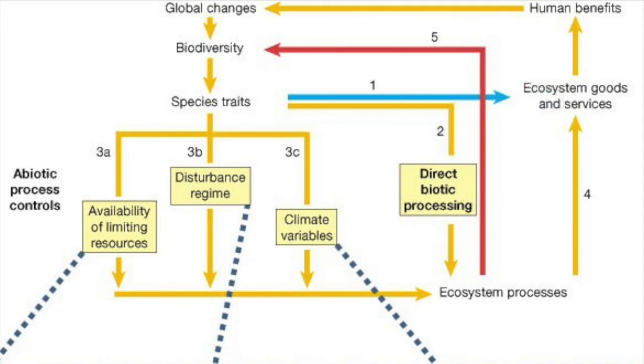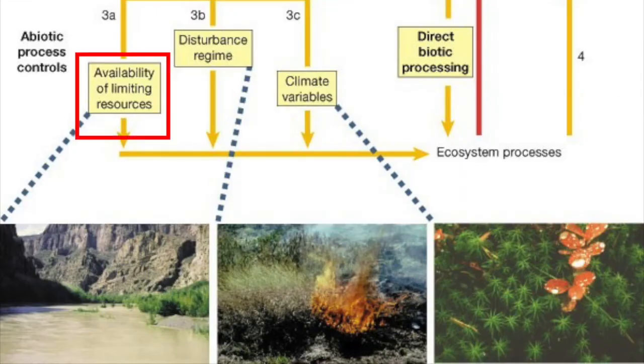We can also have changes in abiotic controls due to the introduction of species. For instance, we can have changes in the availability of limiting resources. That is, for example, the reduction in river flow due to the invasion of deep-rooted desert trees. And imagine how this alteration of the flow can affect the species that depend on that river.